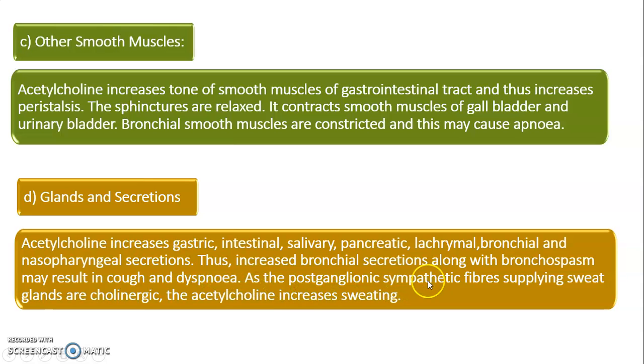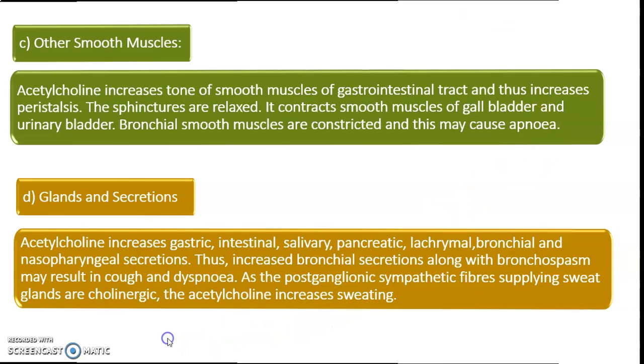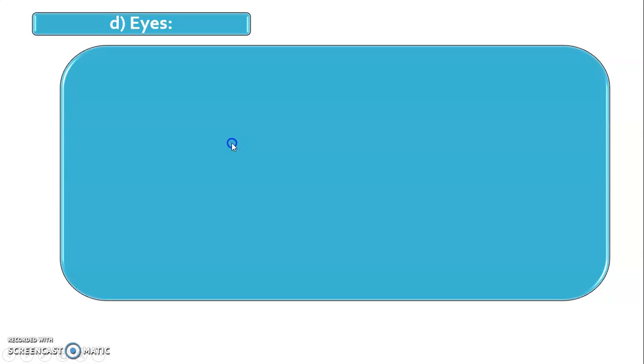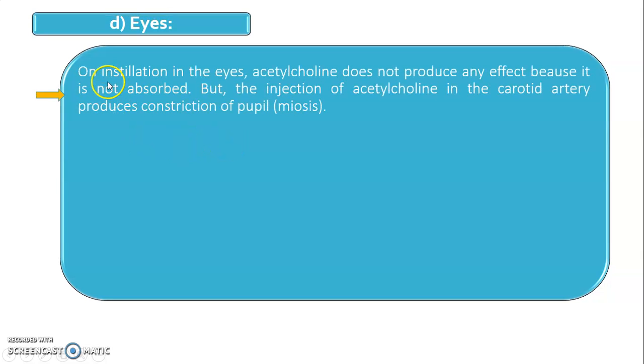As the postganglionic sympathetic fibers supplying the sweat glands are cholinergic, acetylcholine increases the sweating. Acetylcholine is also responsible for increasing the sweating. After that, effect on the eye. On instillation in the eye, acetylcholine does not produce any effect because it is not absorbed. But injection of ACH in the carotid artery produces constriction of the pupil, that is miosis.